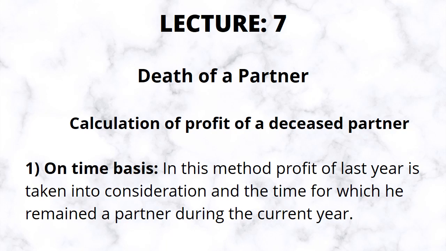In this method, profit of last year is taken into consideration.